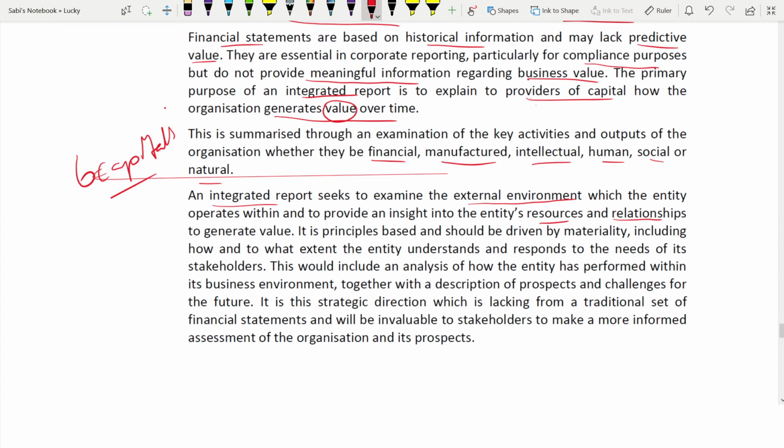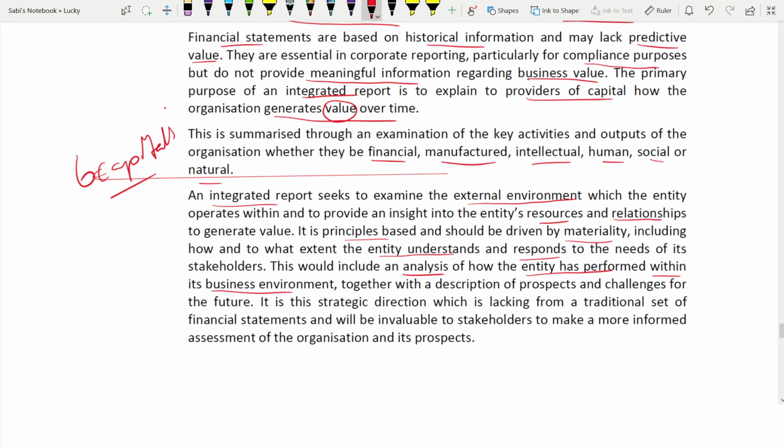reporting. It is principle based, so it should be driven by materiality. What is material? They will put in integrated reporting, including how and to what extent the entity understands and responds to the needs of its stakeholders. How much the entity understands and how much they respond to the needs of its stakeholders, that is also there in the integrated reporting. So through this would include an analysis. Through this, you can analyze how the entity has performed within its business environment.